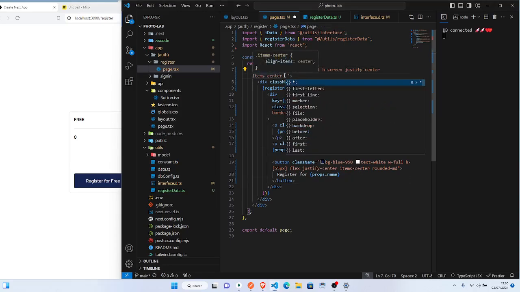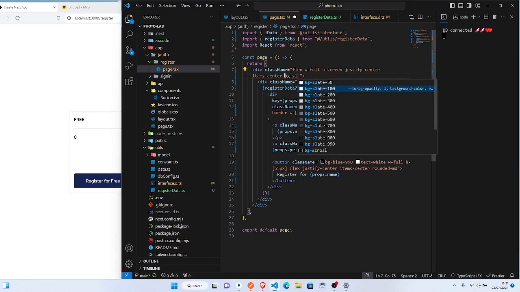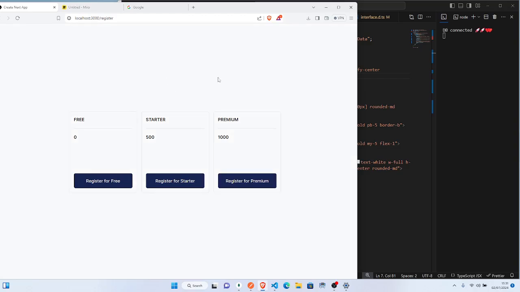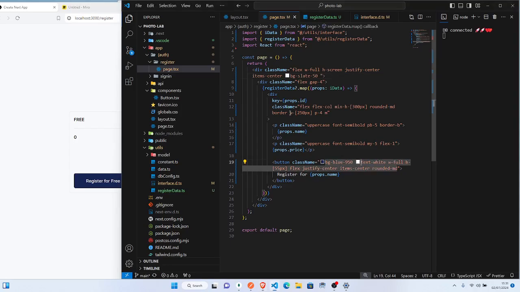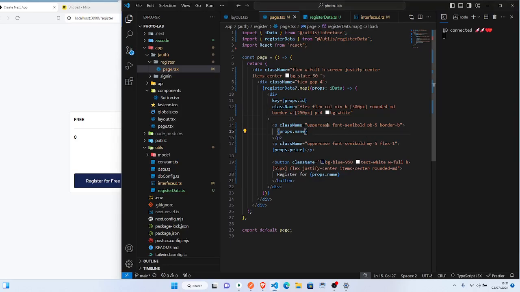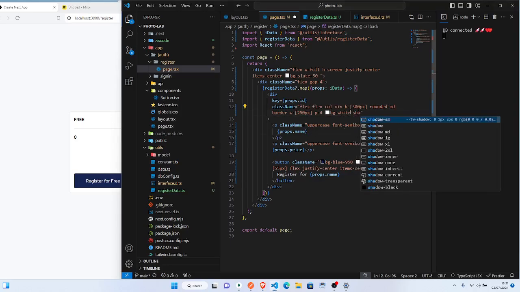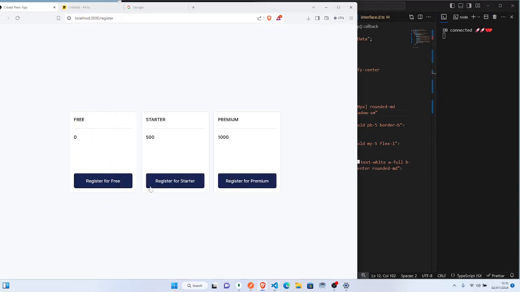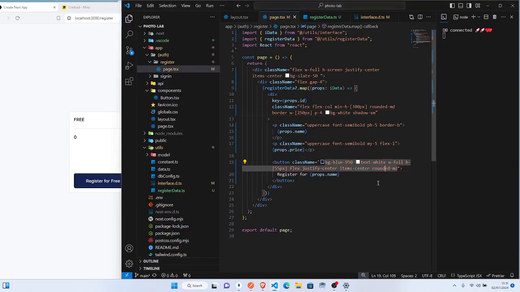So the next one I will just maybe add bg-slate and use 50 so that it darkens this side a little, right? Then inside here I will do bg-white, right? So this one is white, and let me give it a little shadow. So we'll say shadow-sm, right? So okay, we get this, and another thing we can do now, say okay, maybe this color you want to change, right? We can do that.